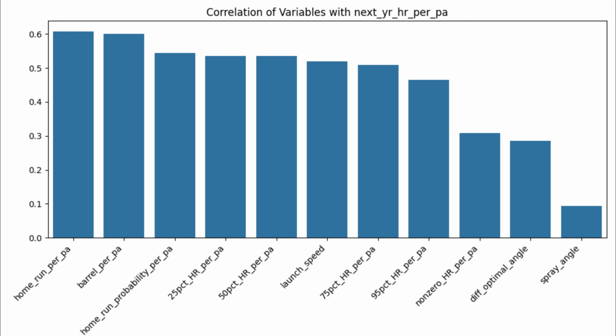Some of the lowest correlated variables were the number of non-zero home run batted balls, the difference from the optimal launch angle, and spray angle by itself.